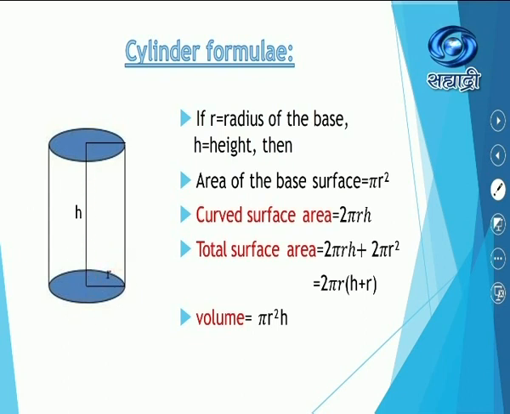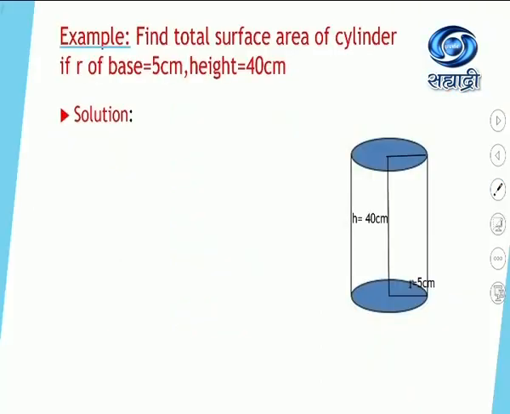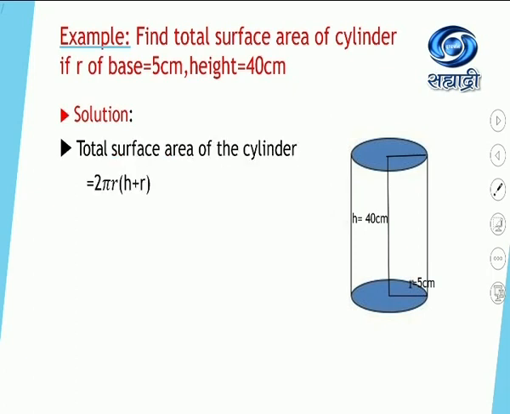Therefore, pi r squared into h, that is pi r square h. So remember these formulae. We are going to solve some of the examples. First one, find the total surface area of the cylinder if r of base is 5 cm and height is equal to 40 cm. Solution: total surface area of the cylinder, we know the formula.